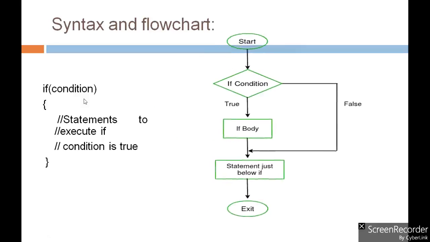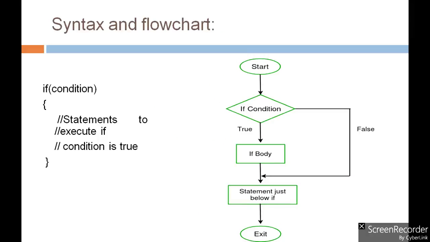So here is the simple flow chart. From that we can understand that whenever we start with the program and we find any condition with the keyword if, then the compiler will check the condition whether it is true or false.